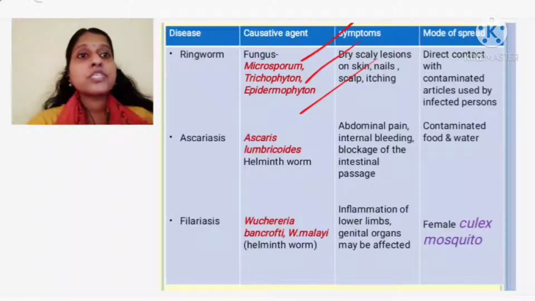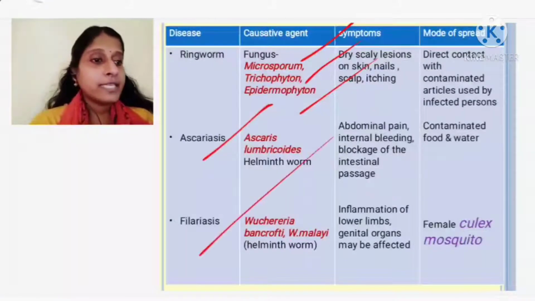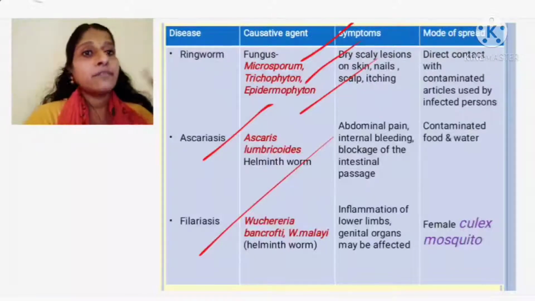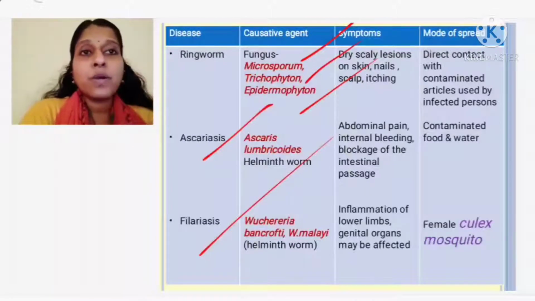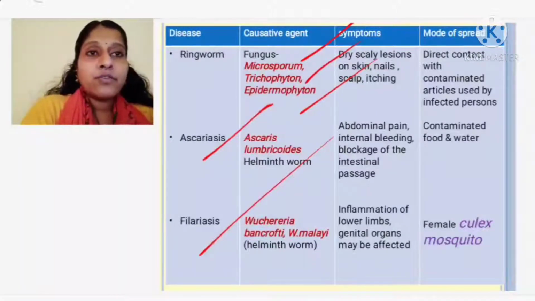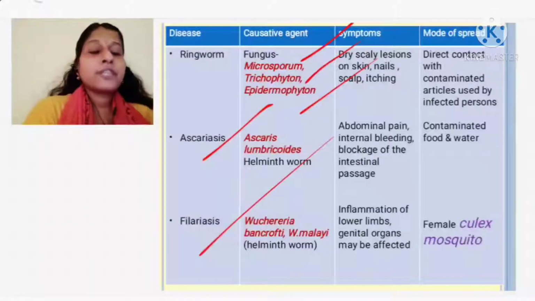We are going to discuss two diseases. One is ascariasis and another one is filariasis. Okay. So the two diseases we are going to discuss are ascariasis and filariasis. Who is causing? Worms are causing. Okay. So fungus, only one we discussed, that is your ringworm. And what I have told you, intense itching will be there. Thereafter you will have scaly lesions on the skin, nails, or on the scalp you will be finding. So with the infected person it is spreading.